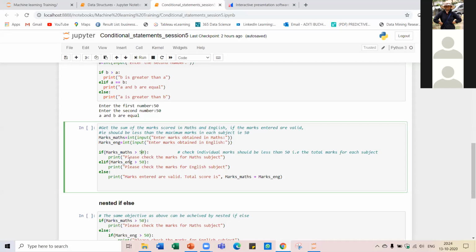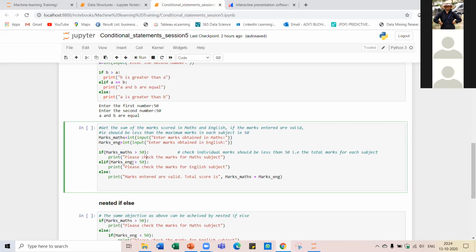The question paper is for 50 and no one can get 51 or 52, correct? So I'm checking that condition here. If this condition is true, then I will print that please check the marks for the math subject, you have entered it incorrectly, because the marks of mathematics should not be greater than 50.